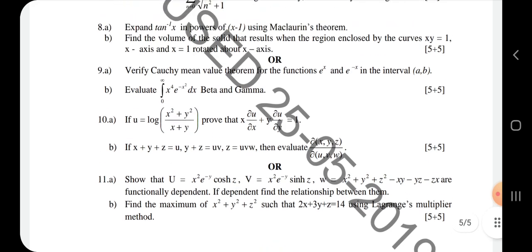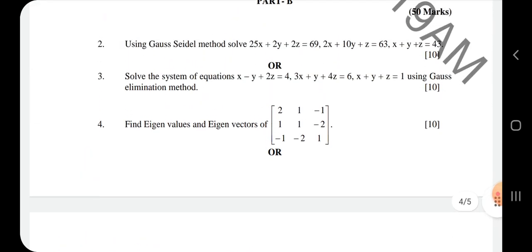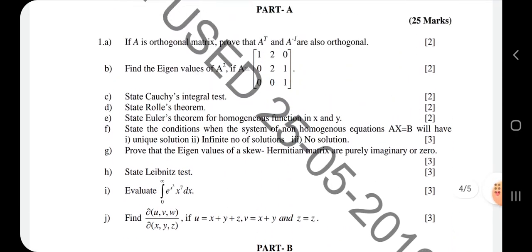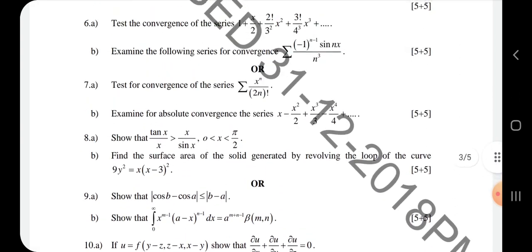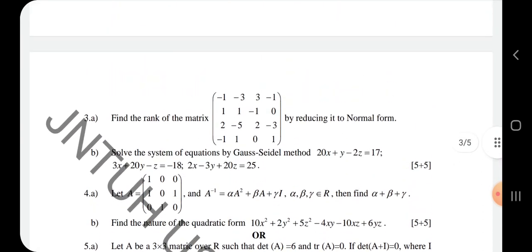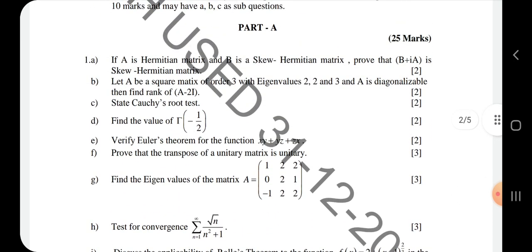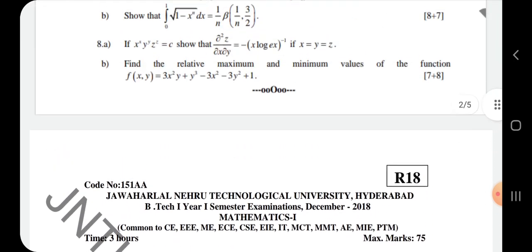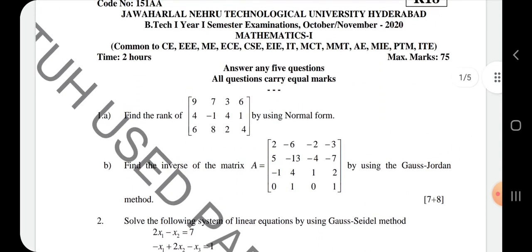Okay, so these are the different problems. Just go through these 3 papers and prepare well, and you will get a maximum score in Mathematics 1. I am wishing you all the best. Try to do the hard work because time is very less, so you can score the maximum. Okay, right.